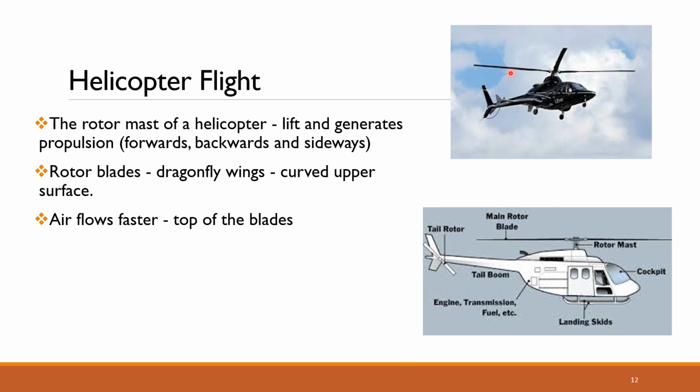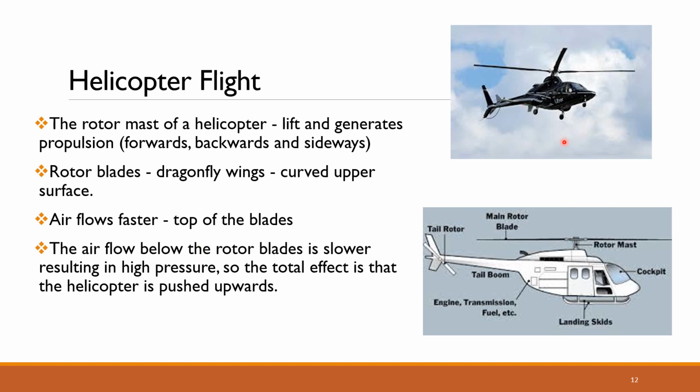So here what happens is the air flows very fast on the top of the blades because of its curved upper surface, and the flow of the air below the rotor blades is slow. When this happens, a pressure difference is created, and this results in the movement of the helicopter upwards. Whereas the tail rotor rotates to stabilize the helicopter, or else the helicopter would just be moving around its own axis. To prevent that, the tail rotor is present to stabilize the helicopter.